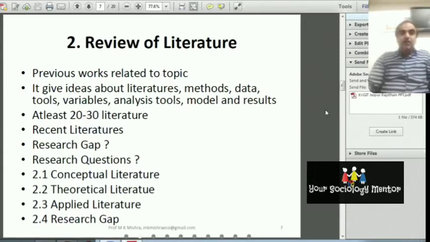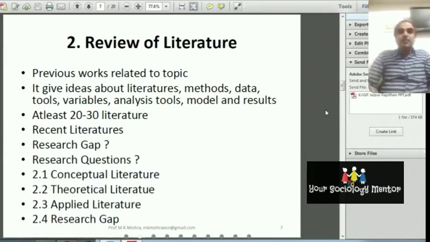So you have to show that there is a huge gap in this research. The previous researchers have not worked on this topic, and this topic is very important for the society. This research will fill this gap. So that is important. This is concerning the research gap.